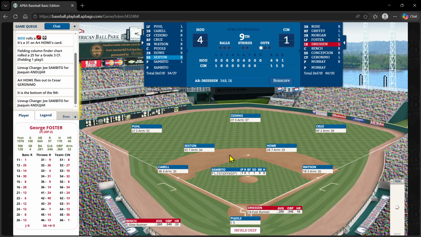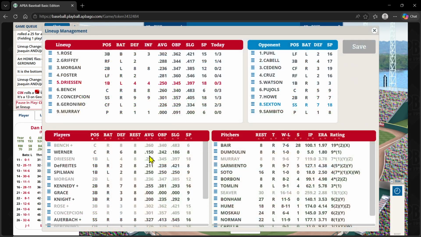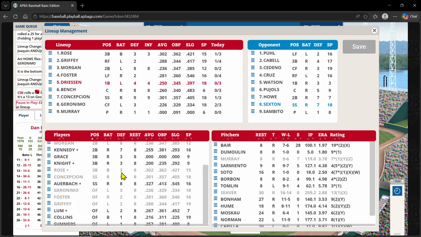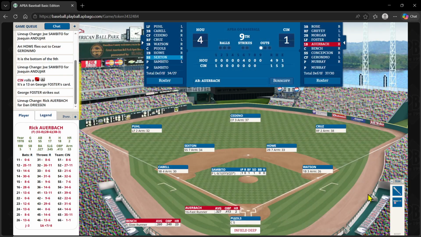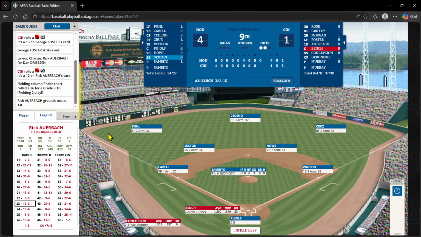George Foster will lead it off. And he struck him out, 1 out. Sambito's lefty, so maybe we want to look for one of our righties off the bench here. We don't have a lot. Auerbach hit .327 now, so it's good enough for me. He'll pinch hit against the lefty Sambito. And he's going to roll a 23-12, and that is a ground out to first base. So 2 out, nobody on.